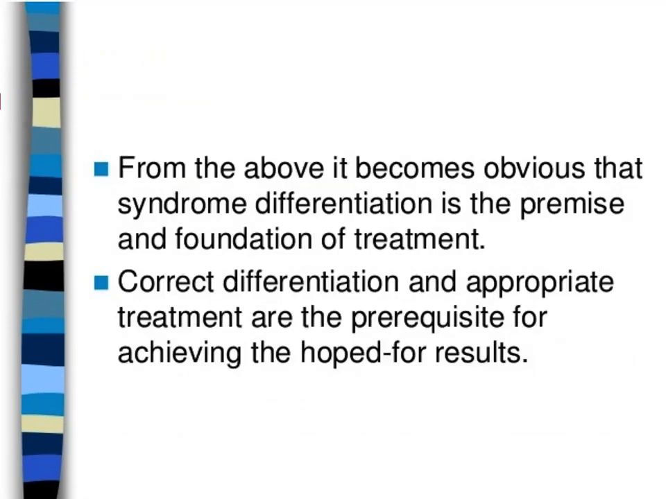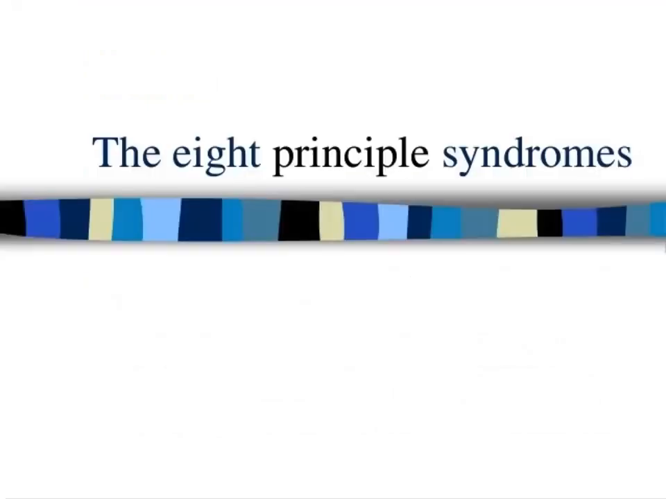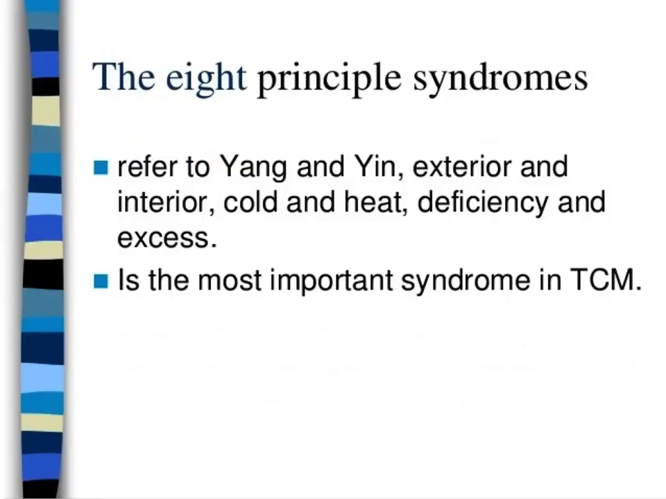So from the above, it becomes obvious that syndrome differentiation is the premise and foundation of treatment. So correct differentiation and appropriate treatment are the prerequisite for achieving the hoped for results. So let's move on to what this 8 principal syndrome is. The 8 principal syndrome refers to yang and yin, exterior and interior, cold and heat, deficiency and excess. This is the most important syndrome in TCM.